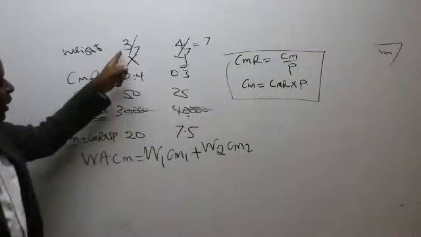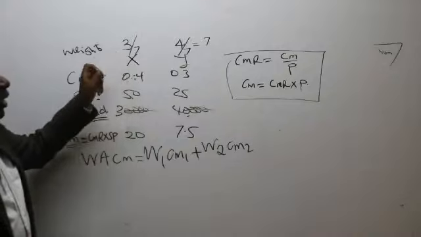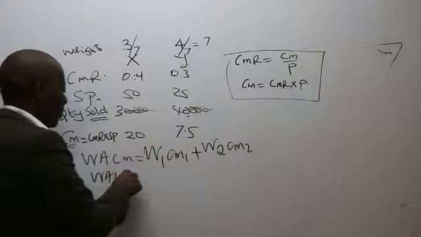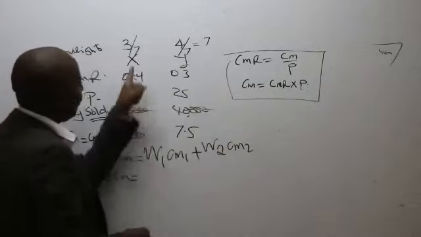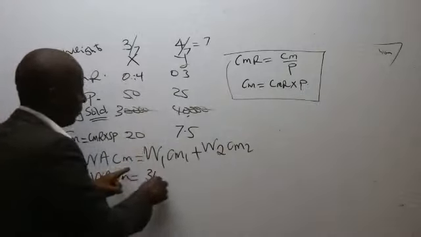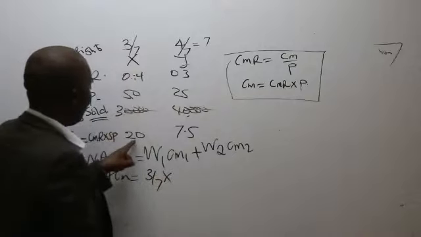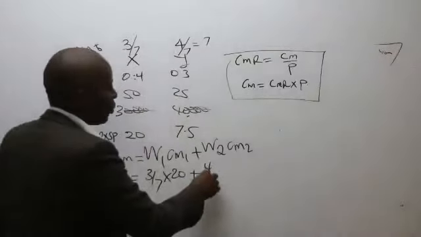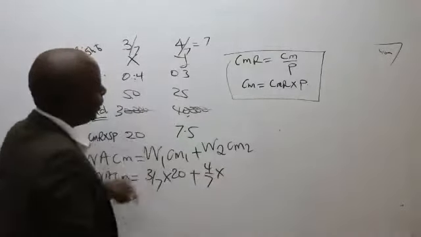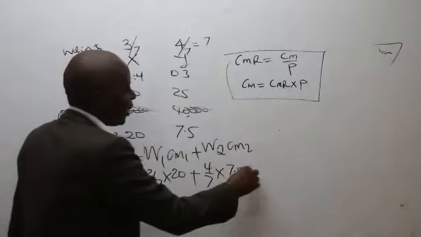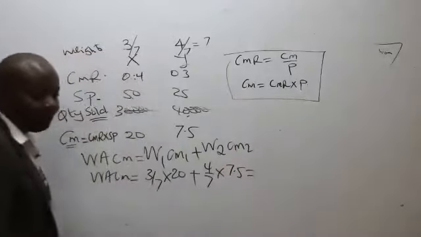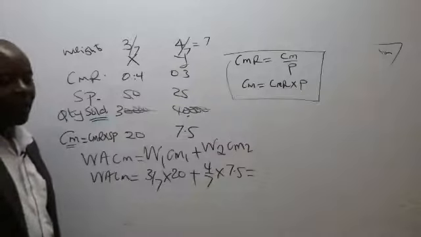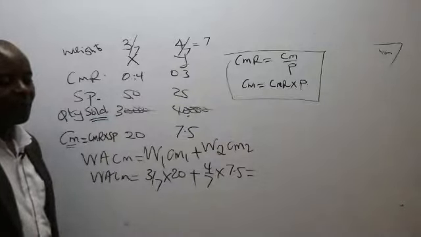Many examiners will never tell you this. So ladies and gentlemen, please plug in the figures so that our WACM will be equal to the weight of the first product, 3 over 7, multiplied by the contribution margin of the first product, which is 20, plus the weight of the second product, 4 over 7, times its contribution margin, which is 7.5. Could you kindly give me this answer?